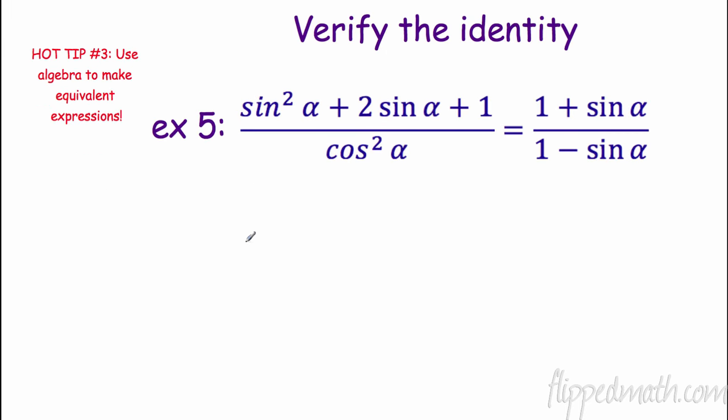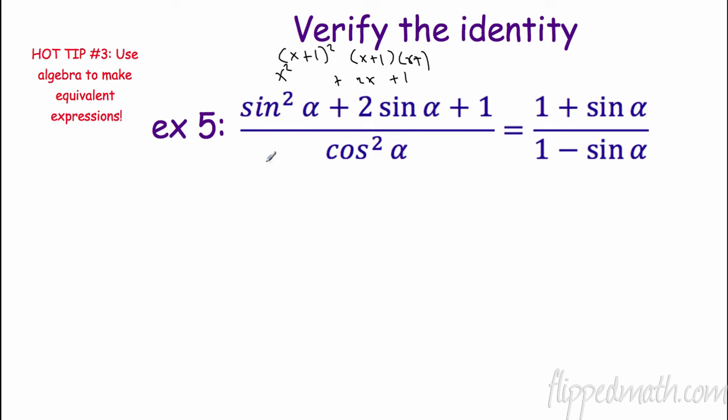Hot tip number 3. Use algebra to make equivalent expressions. Oh my goodness, we love us some algebra. Here's what we're talking about. A lot of algebra we've been doing already, but this, we can factor. Sine squared, this is like x squared plus 2x plus 1. If we were going to factor that, that would be x plus 1 squared, or x plus 1 times x plus 1. It's a perfect square trinomial, right?